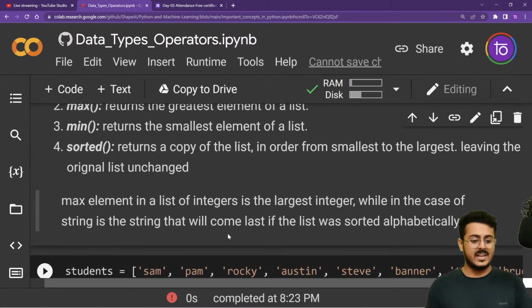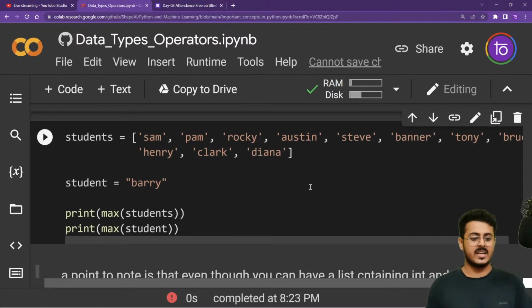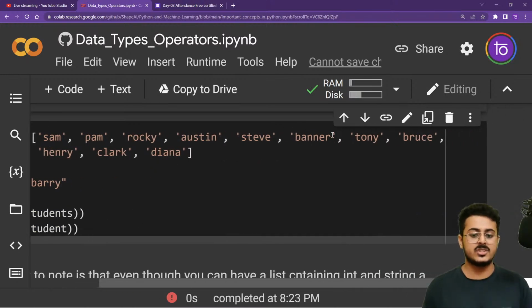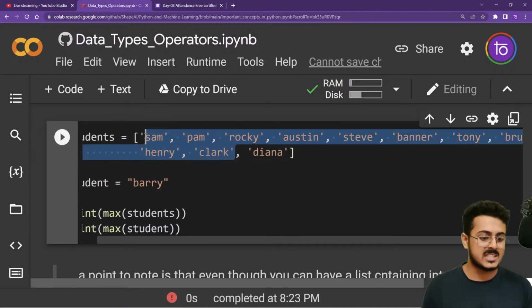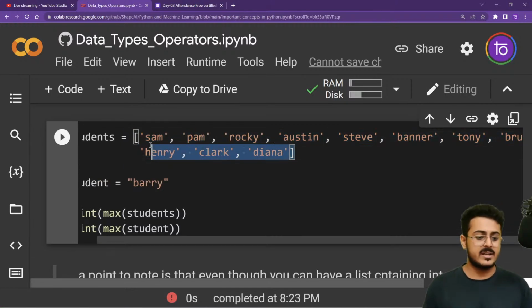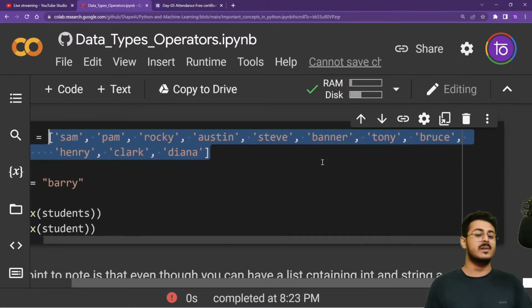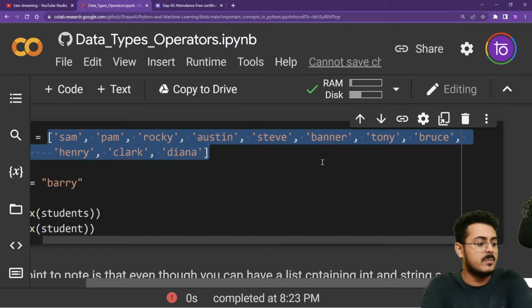Great. So right over here, let us try to run this. We're having Sam, Pam, Rocky, Austin, Steve, Banner, Tony, Bruce, Henry, Clark, and Diana. Can somebody let me know what will be the maximum and what will be the minimum from this list, guys? Great. Tony would be maximum, guys.